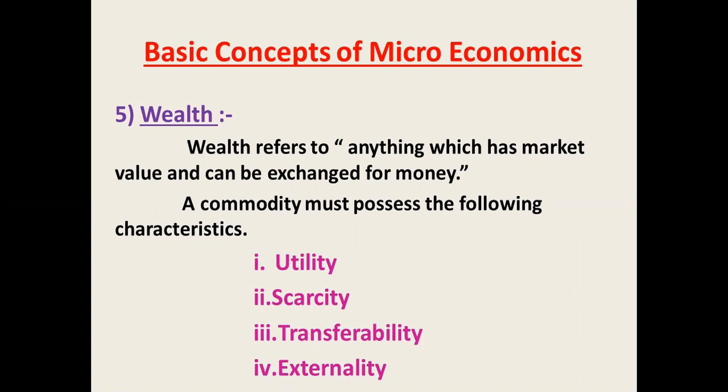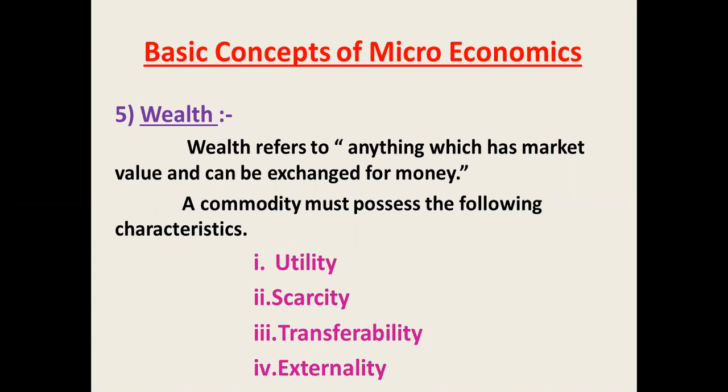For example, the furniture, then refrigerator. What is the importance of that furniture? What is the importance of that refrigerator? These all are household items. So that commodity which satisfies the human want is called utility.